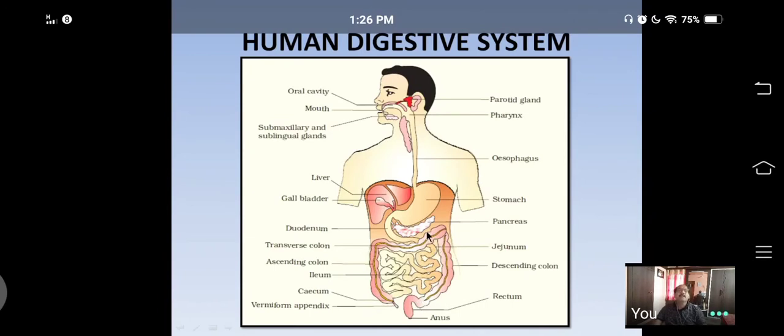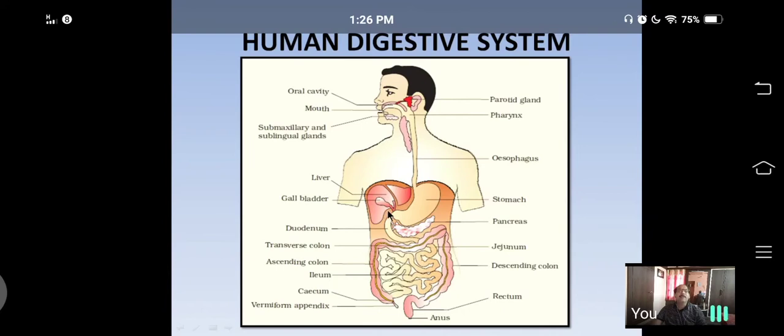This alimentary canal is connected with three types of glands. In the buccal cavity, there are three pairs of salivary glands.